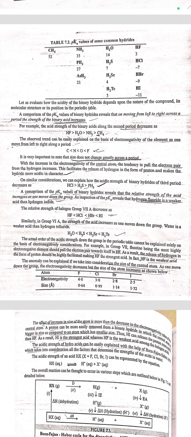This facilitates the release of hydrogen in the form of proton and makes hydride ion more acidic in nature. On similar consideration, we can explain the acidic strength of binary hydrides of third period: HCl, H2S, and PH3. A comparison of pK values of binary hydrides reveals the relative strength of the acid increases as one moves down the group. An inspection of pK reveals that HF is a weaker acid than HI.